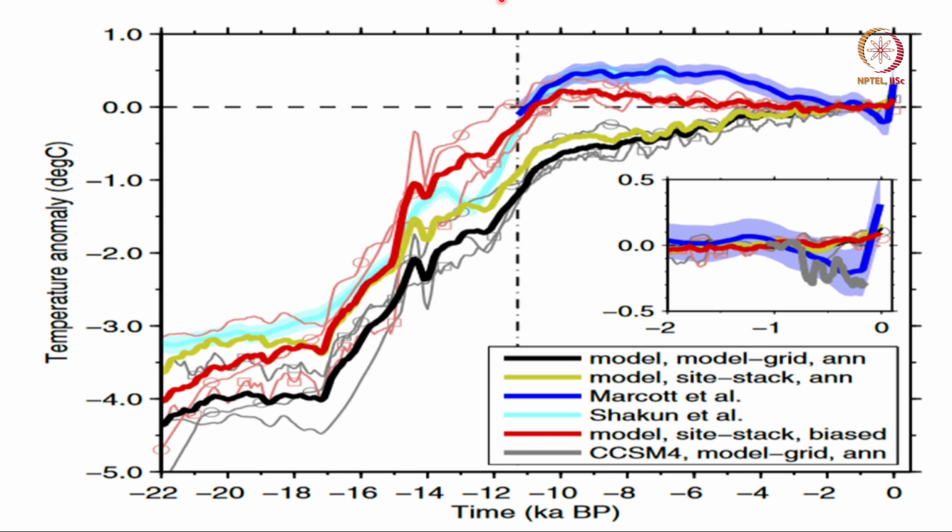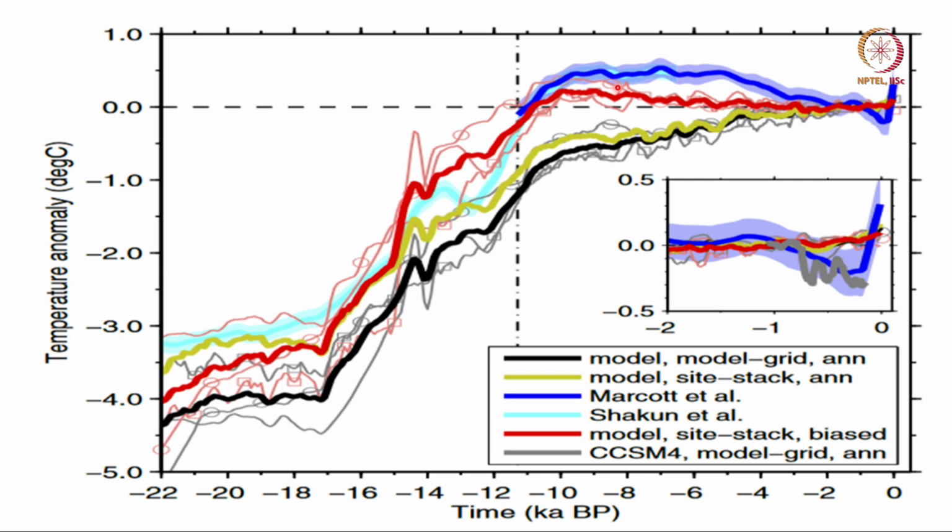But still, one can say that the agreement between model and the proxy, if properly averaged, is within about 0.25 degrees, which is quite good, okay, because 0.25 degree accuracy in global mean is a substantially great achievement.